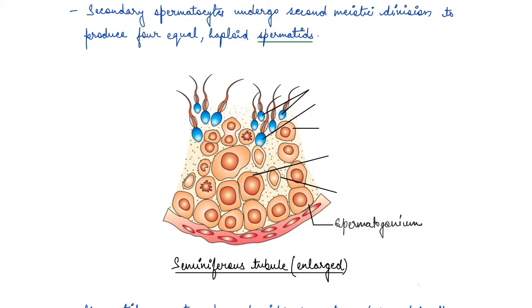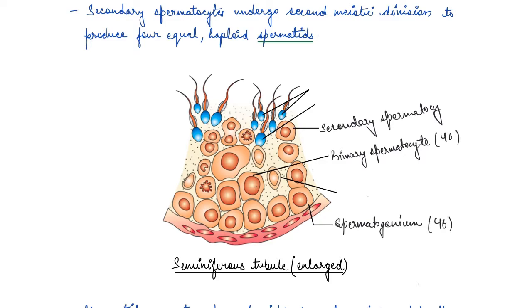So here if you see, these cells are the primary spermatocytes, and these undergo the first meiotic division and form secondary spermatocytes. Remember that these had 46 chromosomes. Now the first meiotic division has happened, and they have 23 chromosomes, right?